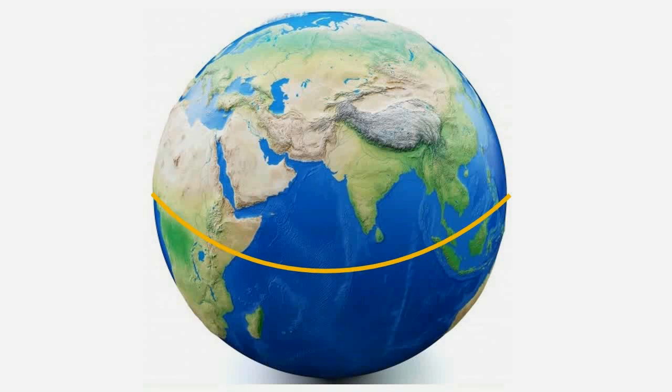Look at this curved line. What is this line? It is the equator. Equator is nothing but the line along the middle region of the earth. This line is curved in shape because the earth is spherical. Earth ball जैसा होता है ना, earth is not flat. That's why the equator is curved in shape. And if we consider the backside of the earth as well, then the entire equator is a complete circle.